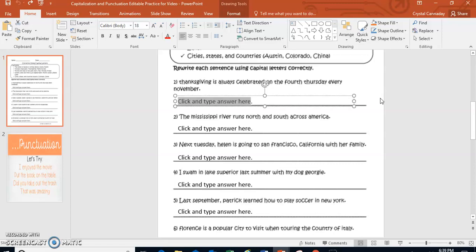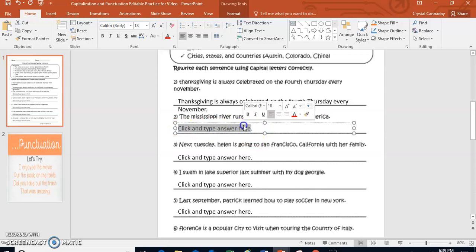So what do you think needs to be capitalized? That's right, the word Thanksgiving for 2 reasons. Thanksgiving is a holiday, but it's also at the beginning of a sentence. Thursday should be capitalized because it's the day of the week. Every November should also be capitalized because it is a month. All right, let's look at number 2.